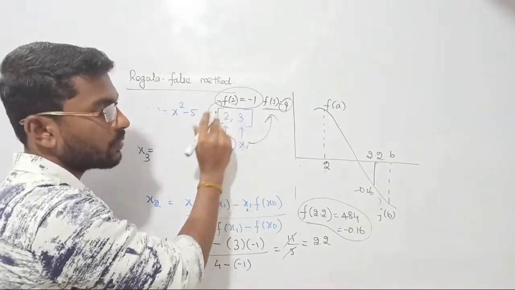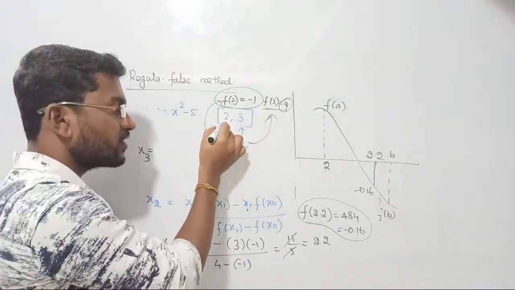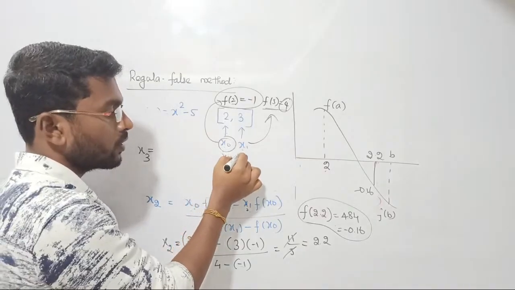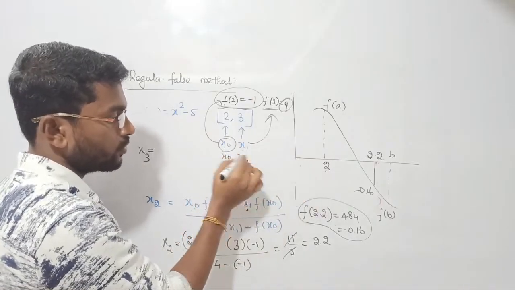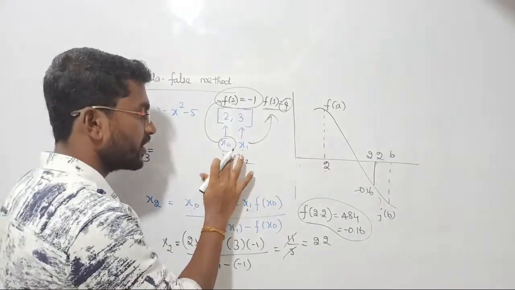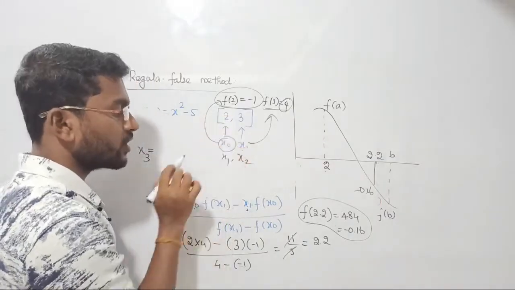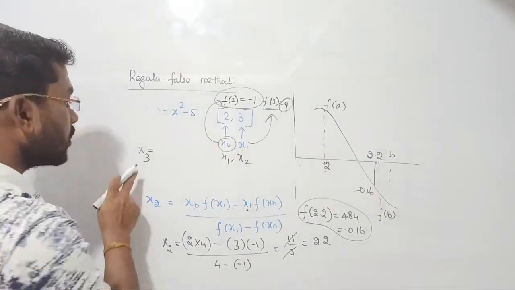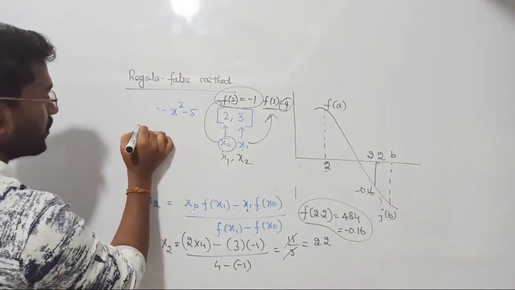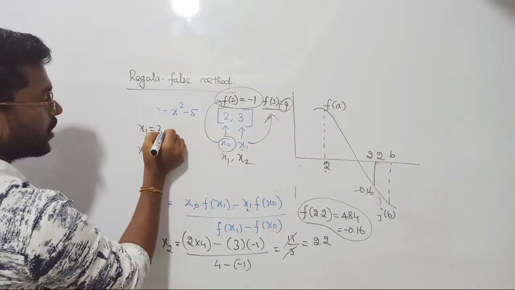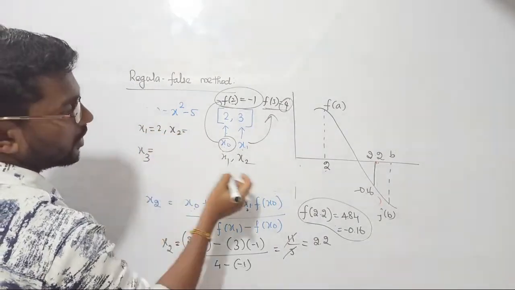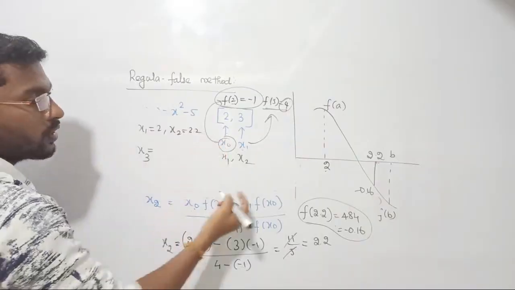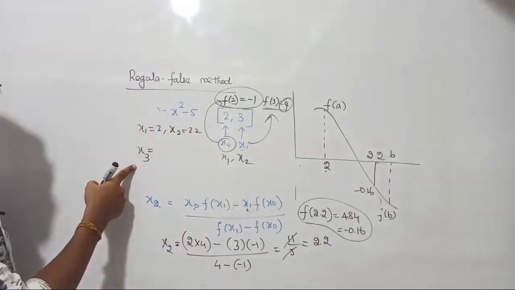But now we have neglected this root. We are going to consider x0 and x2 only. Correct? Now you can consider it like this: x0 you can treat as x1, and x2 you can treat as 2.2. Getting me? Then further you can proceed. So you can write like this. Now my new values: x1 is going to be 2, x2 is going to be 2.2. These are your new values. With this you can find out the value of x3. Clear?